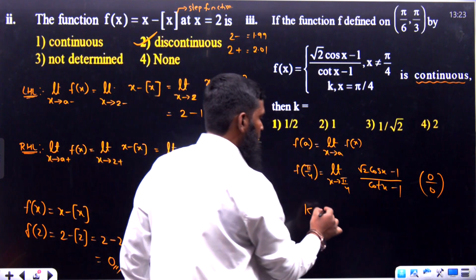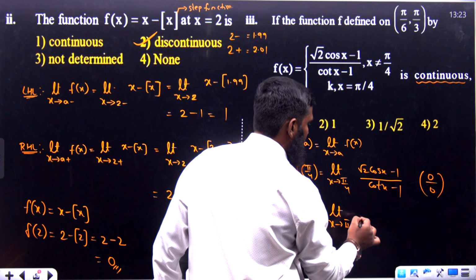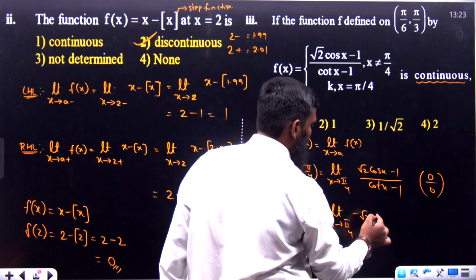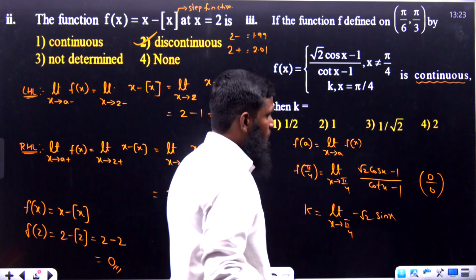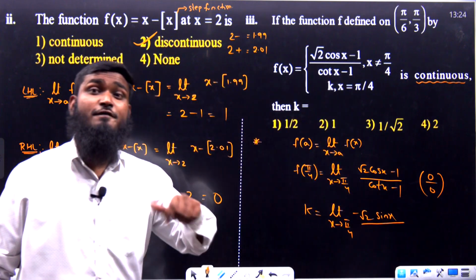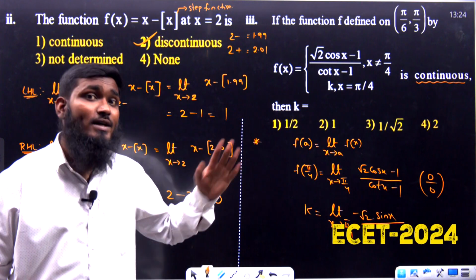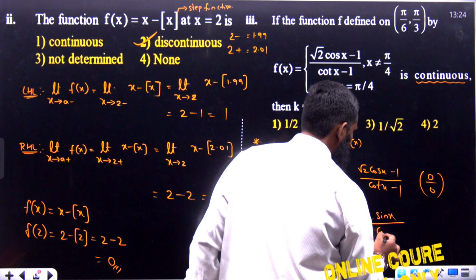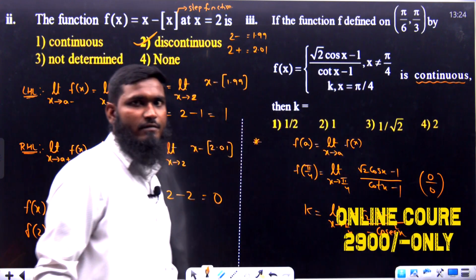Okay, let us see this part. Limit x tends to pi by 4 we have taken. Root 2 we have written as it is over here. d by dx of cos x will become minus sin x. Okay, this part we have taken. Then the constant will become 0. Now, divided by, now cot x we are having. d by dx of tan x is secant square x. Similarly, cot x will become minus cosecant square x. So we are taking this part as minus cosecant square x. Okay, this part we have taken.